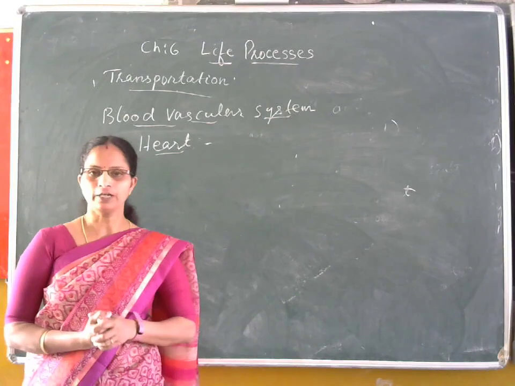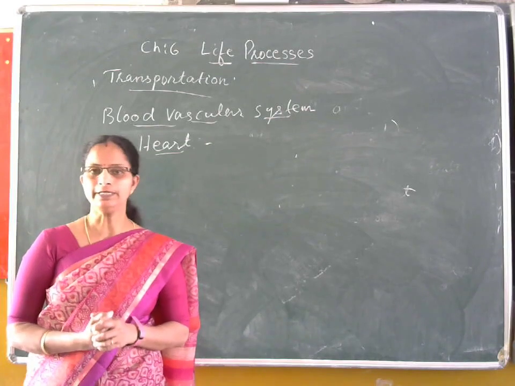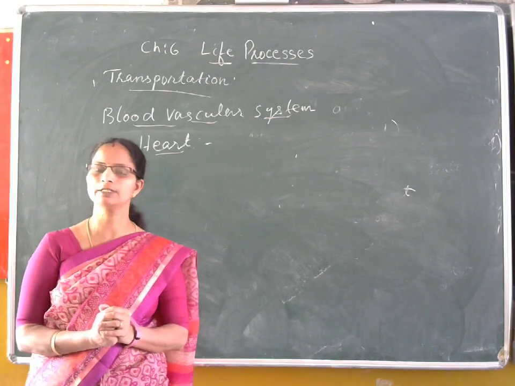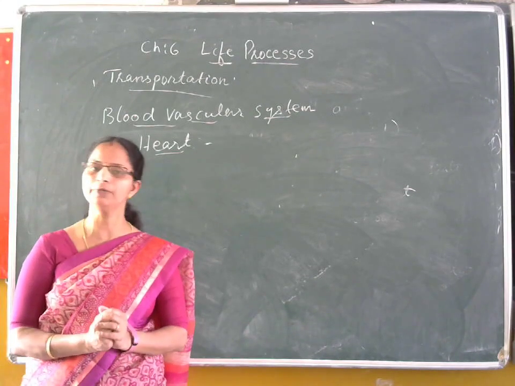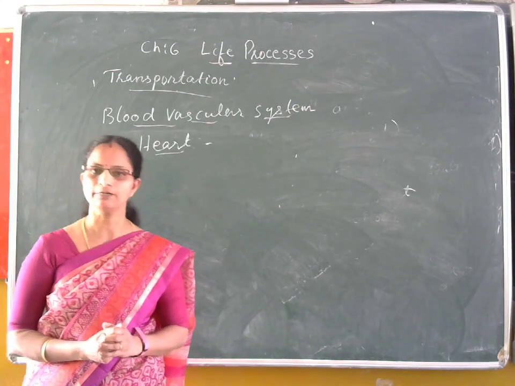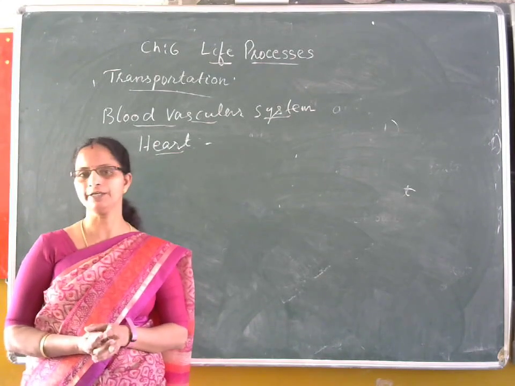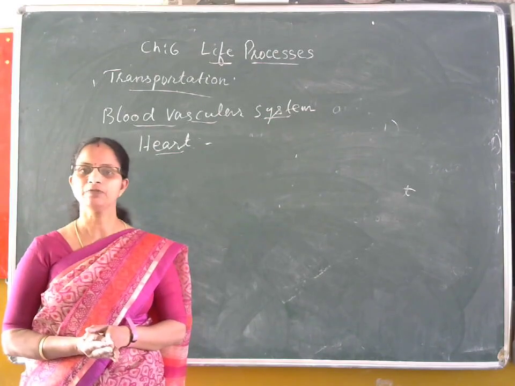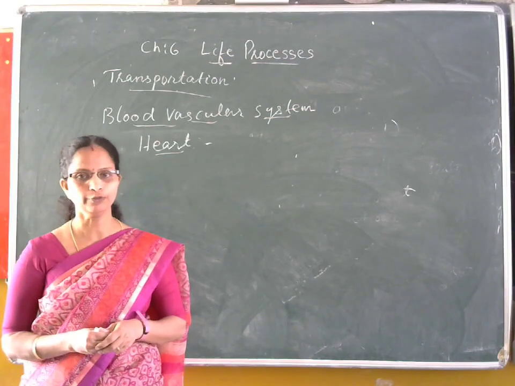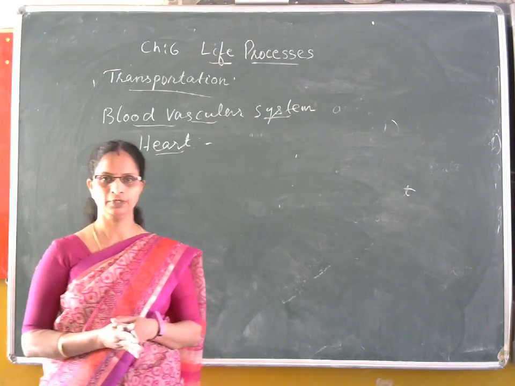It is situated in the chest cavity, protected by the rib cage. It has a conical shape, slightly pointed towards the left side, but it is situated at the center of our body. Externally, the heart is covered by a membrane called pericardium, and between the pericardial layers there is a fluid called pericardial fluid, which protects the heart tissue from external jerks, friction, etc.